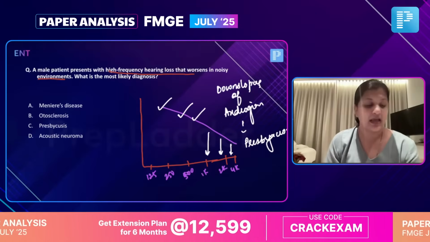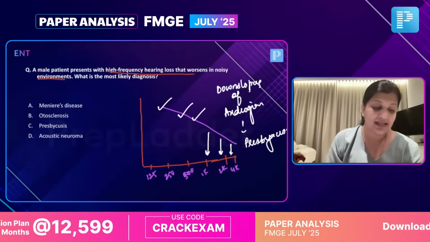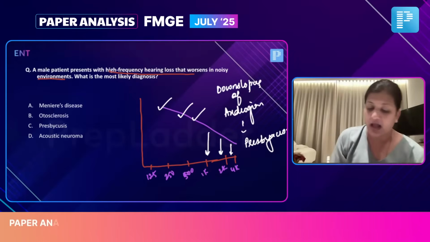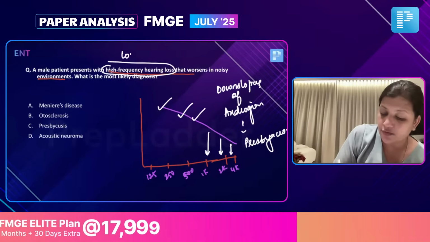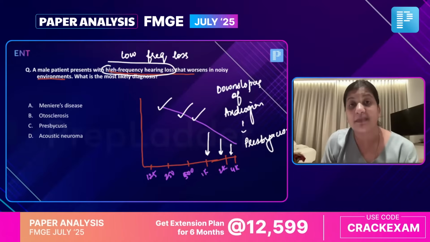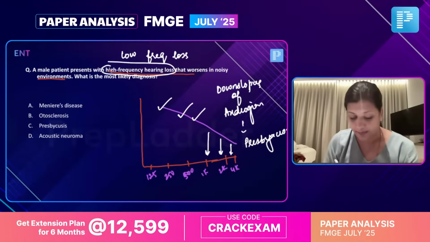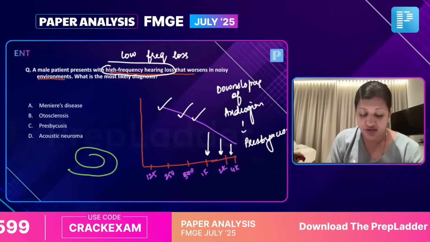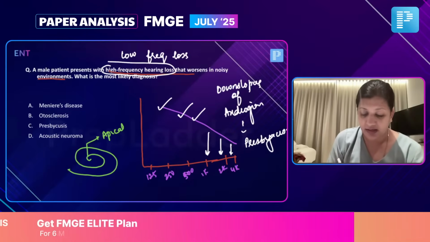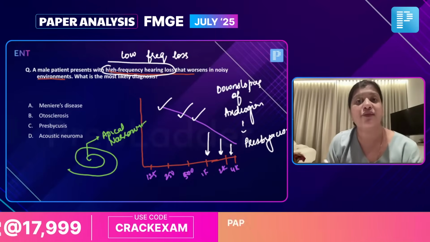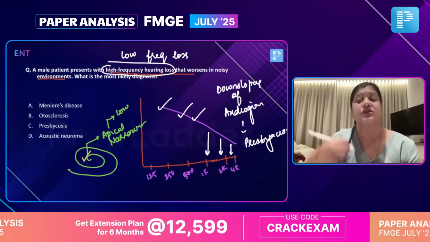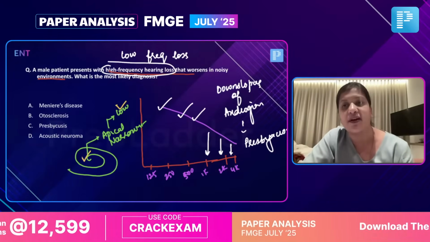Presbyacusis. Yes. Now, some of you are telling me Meniere's disease, but tell me what happens in Meniere's disease. In Meniere's disease, did we read high frequency loss or did we talk of low frequency loss? And why did we talk of low frequency loss? Because in Meniere's, there is increase in the endolymphatic pressure. Now when we talk of the cochlea, which is the narrowest turn, the basal turn or apical turn? Apical turn. Now apical turn, if it is the narrowest, it is responsible for recognizing high frequency or low frequency? Low frequency. So the first to be affected in increased endolymphatic pressure will be the apical turn, and the first frequencies to be affected will be low frequency.